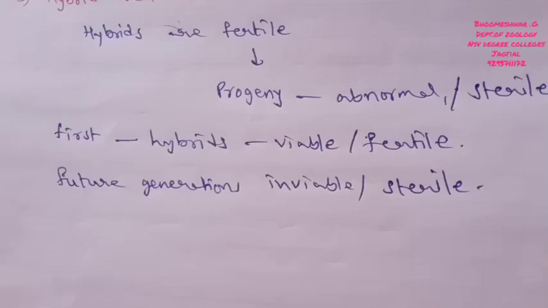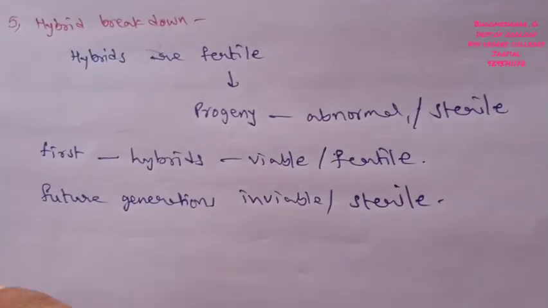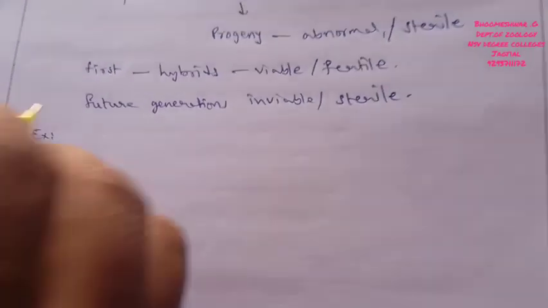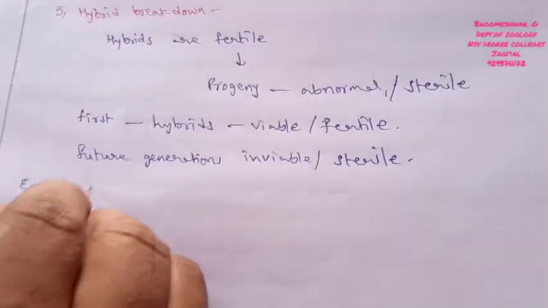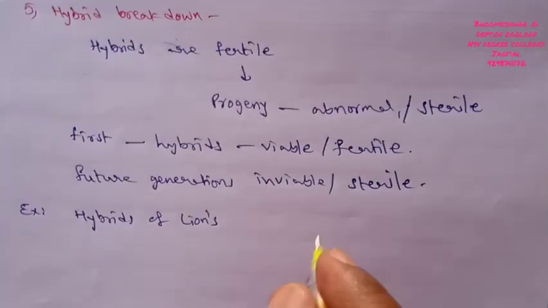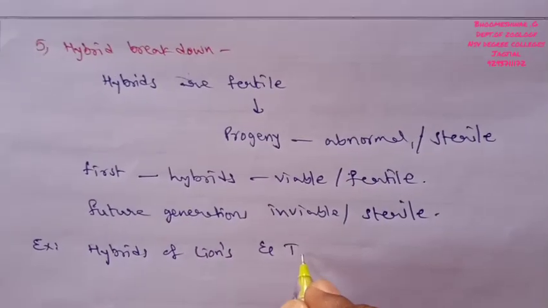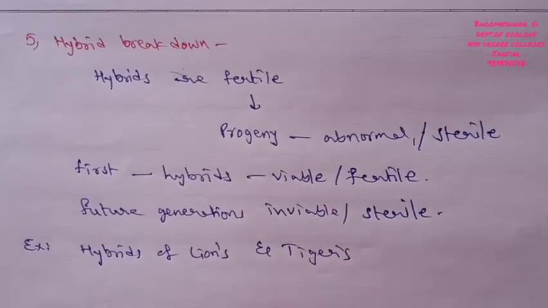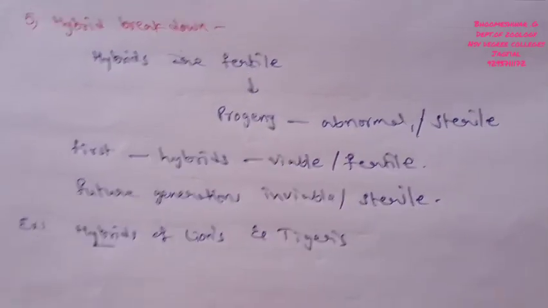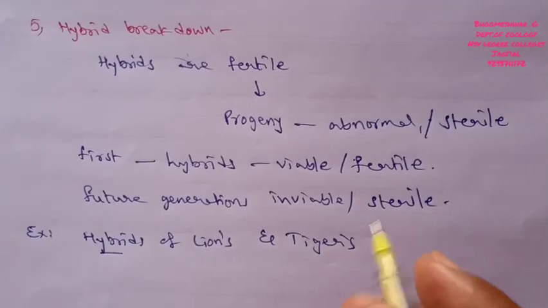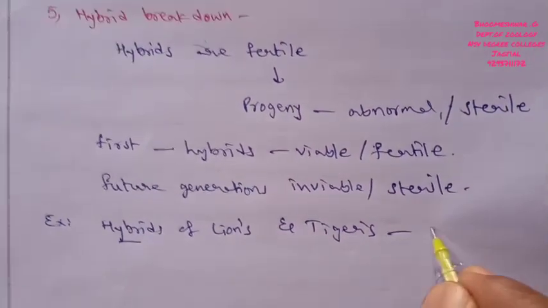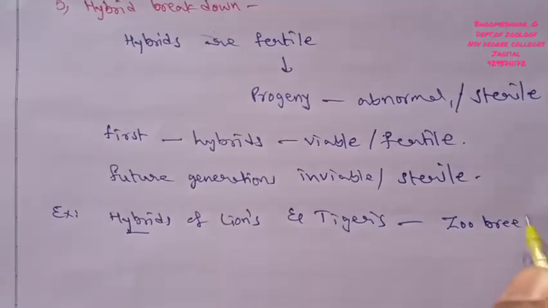So here it indicates hybrid breakdown, which is clearly discussed with the help of one example, hybrids of lions. A lion crossed with a tiger produces hybrids, and these have been obtained through zoo breeding programs.